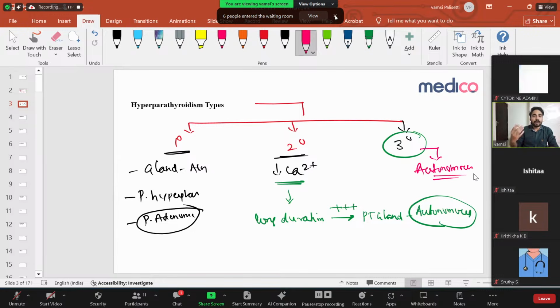So initially, because of hypocalcemia, the gland is stimulated and producing parathyroid hormone. Usually if it is of short duration, when calcium levels are restored, the parathyroid gland becomes normal. But if long-term stimulation is there, with hypocalcemia going on stimulating the parathyroid gland, the gland becomes autonomous. Then even when calcium levels are normal, it still secretes the hormone. That is called tertiary hyperparathyroidism. This you can see in late stage of CKD. This is a potential question again, right? Till now they asked about primary and secondary, but recently they are going to ask tertiary hyperparathyroidism also. Only one example, late CKD. Right? Clear? Right. We'll go to the next one.